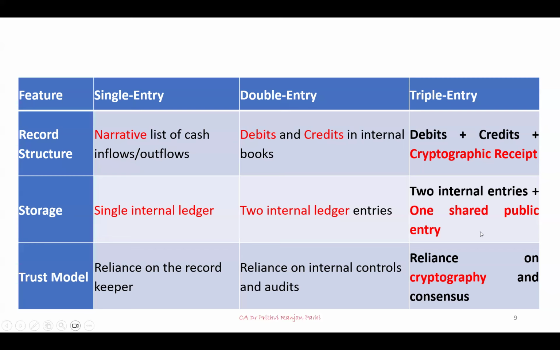So reliance on the books of account is placed on cryptography and consensus. In future, all of us are definitely going to experience the triple entry system of accounting, and this will add a lot of trust and a lot of value to accounting.